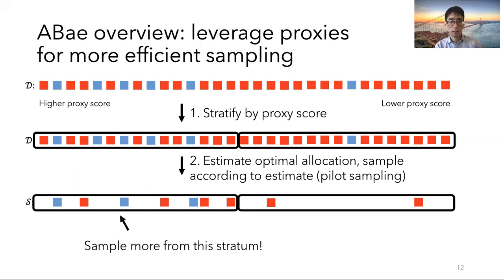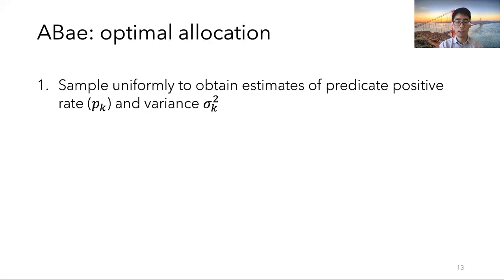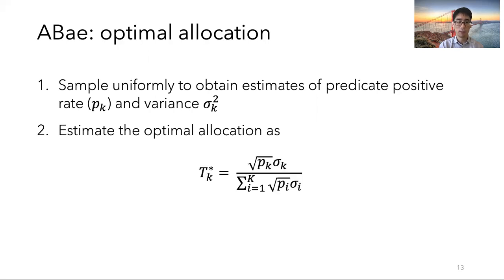So to do this algorithmically, we do the following. We first sample uniformly to obtain estimates for the predicate positive rate, which we call P sub k, and the variance sigma sub k squared. And this is per strata. Given these estimates, we estimate the optimal allocation as T star sub k, this is per strata, to be proportional to root P sub k, the predicate positive rate, times sigma sub k, which is a standard deviation. And then we draw samples according to this estimated optimal allocation.